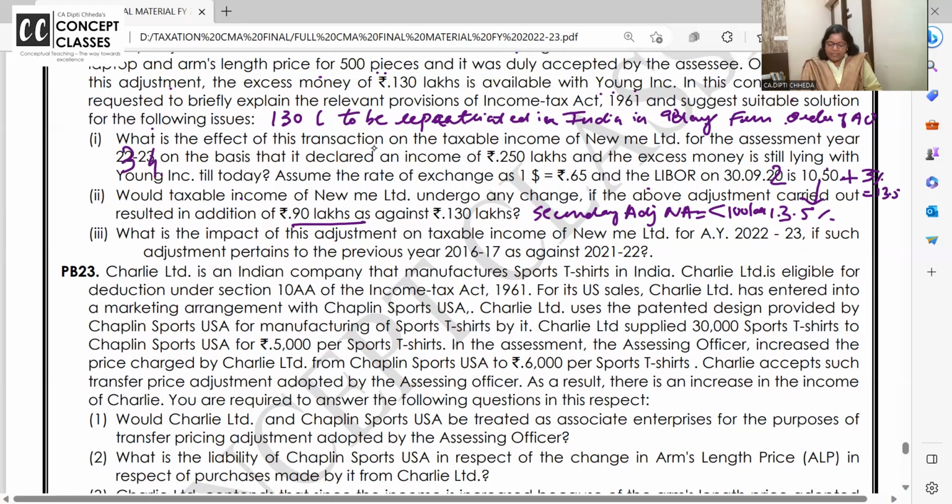What is the impact of this adjustment on taxable income of New Me Limited for assessment year 23-24? If such adjustment pertains to 16-17, not applicable. Secondary adjustment is not applicable before 1st April 2017. Answer: secondary adjustment is not applicable before 1st April 2017. Secondary adjustment is not applicable if less than 1 crore.